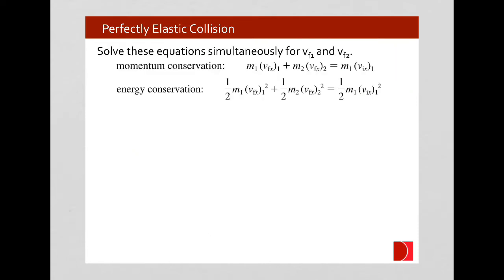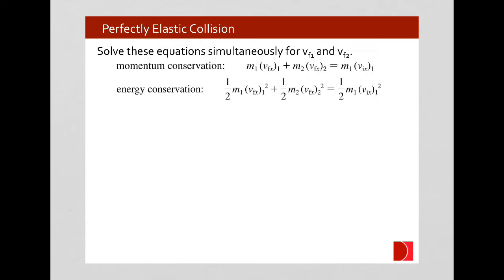If we assume that we know the masses of the objects and that we know the initial velocity of the incident particle, the particle that is used as a projectile that's flying in to do the collision, then the only unknowns we have are the final velocities, the final velocity of the projectile and the final velocity of the target particle, the particle that was at rest, that is being collided with by the incident particle. And so if we have two unknowns and we have two equations, we should be able to solve and find expressions for these unknown post-collision velocities.